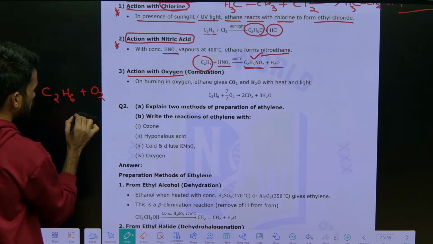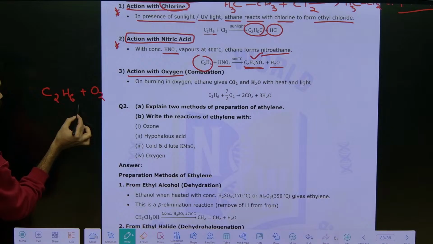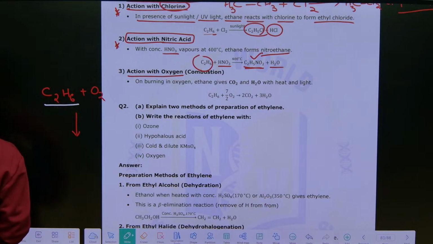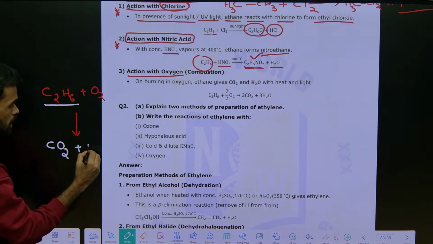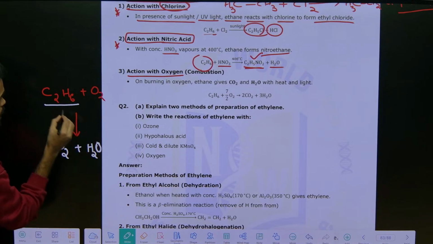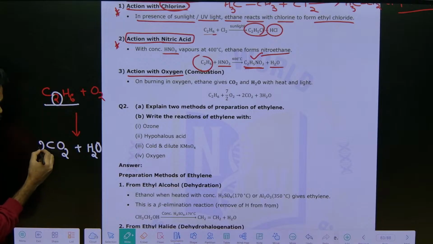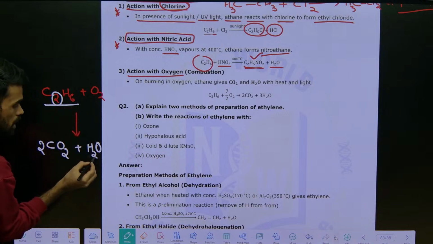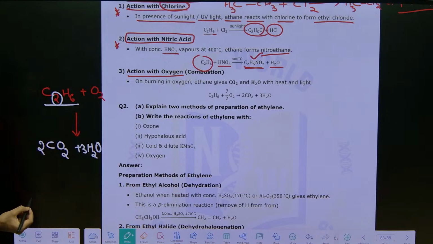What happens? It undergoes combustion. See, definitely hydrocarbons have carbon and hydrogen only. So you are going to get CO2 gas plus H2O. See, hydrogen converts into H2O and carbon converts into CO2. How many carbons are there? 2 now. So you write here 2 CO2. How many hydrogens are there? 6 hydrogen atoms. So here already 2 is there, multiply that with 3 H2O, that's it. Like this you can write.